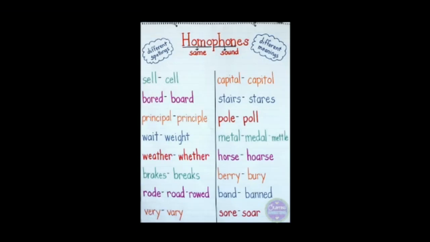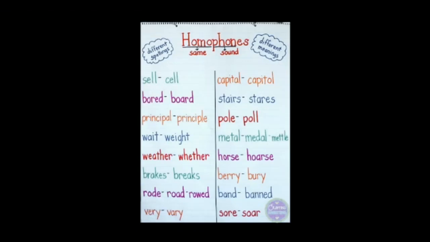Two words when the pronunciation, when the sound is the same, but their meaning is different. They belong to different parts of speech. Here you will see on your screen certain sets of words written. First one is cell. S-E-L-L is pronounced as cell, and C-E-L-L is also cell. But both the words are different. First one, S-E-L-L, is a verb, whereas the second one is a noun, meaning battery.